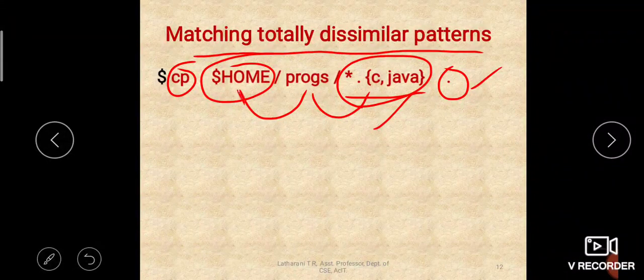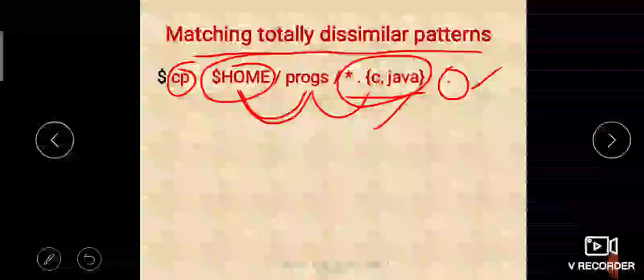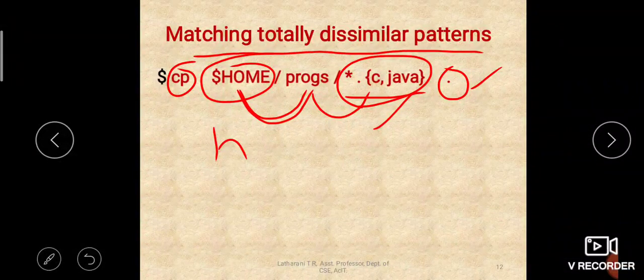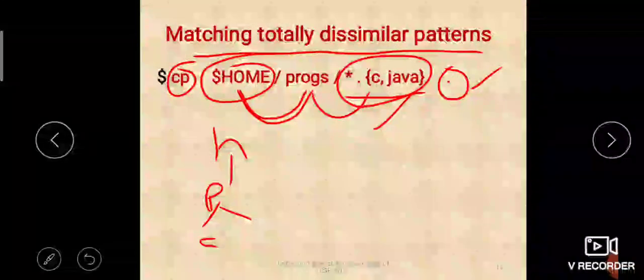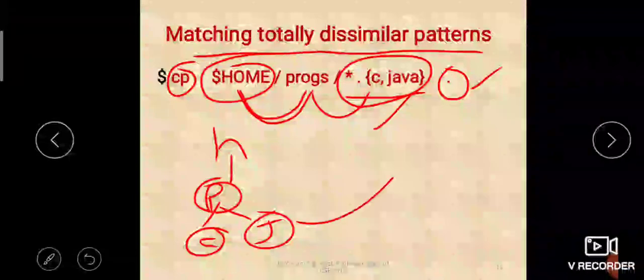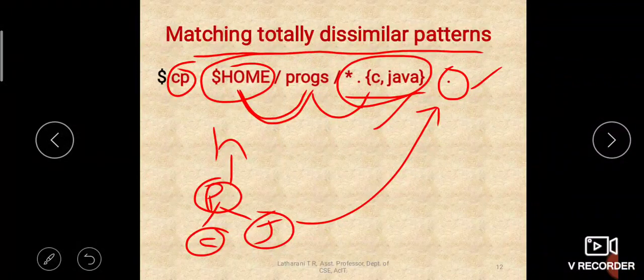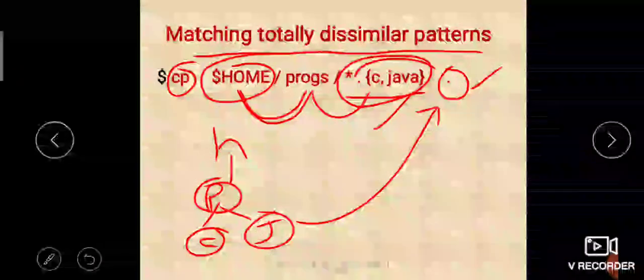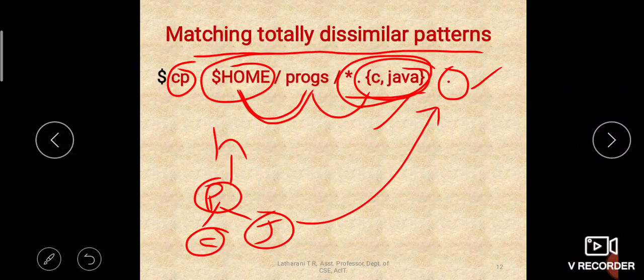So under my home directory there is a subdirectory called programs. Under the programs directory there are C files and also some Java files. All those files under the programs directory, the C files and Java files, should be copied to my current directory. That is the meaning of this command. So how are we matching the dissimilar patterns? Using the flower parenthesis. Is that clear?